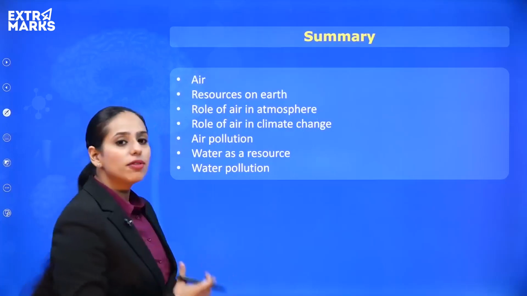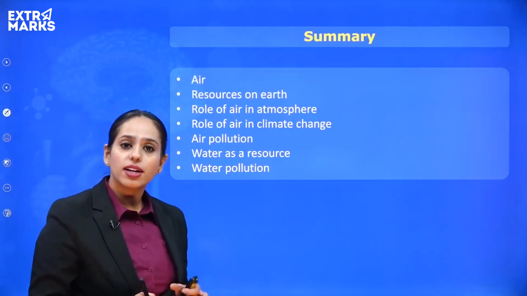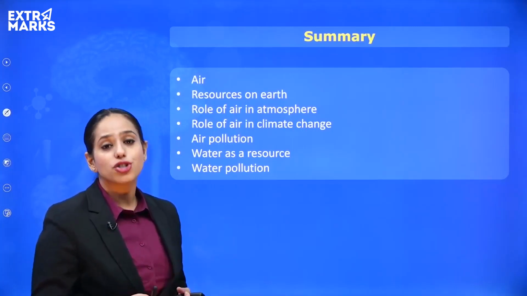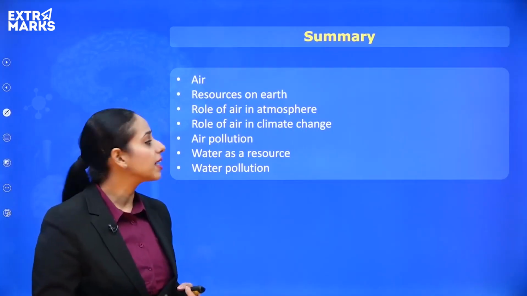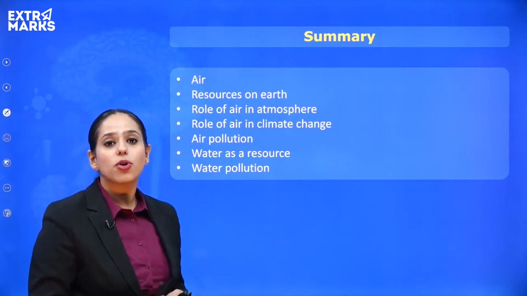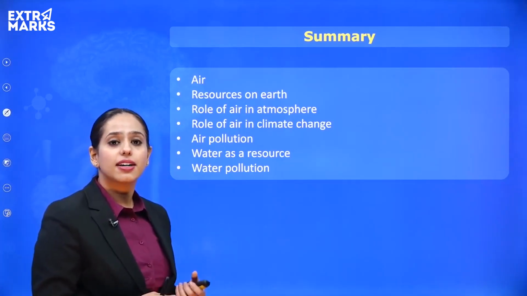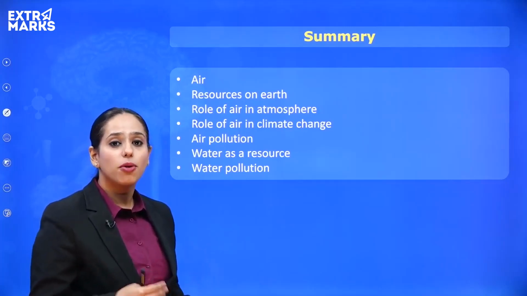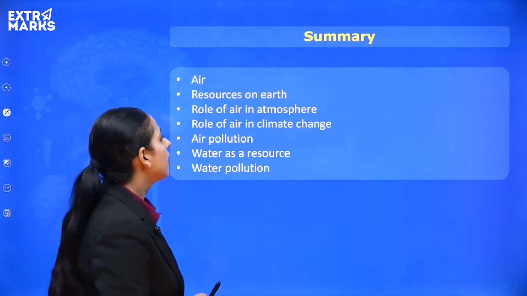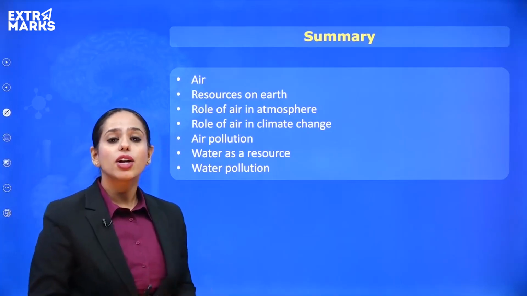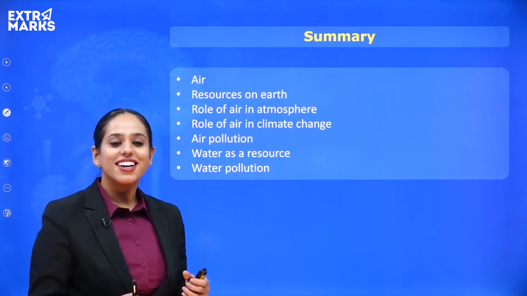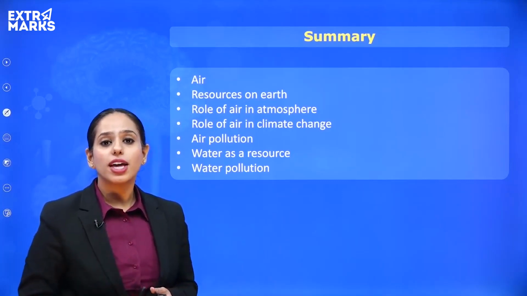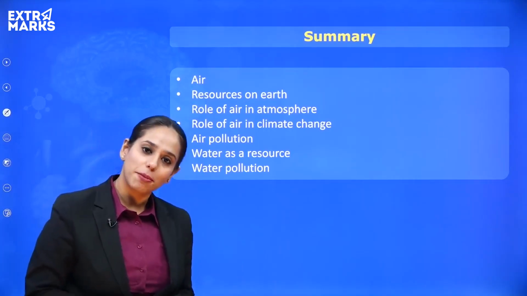Okay, so what we covered today is we talked about how air and water affect the living conditions of a region, how they affect the climate, and then we also discussed how these natural resources are getting misused and polluted because of human activities, right? So I would like you to think of different ways by which they can be conserved or protected, right? One of the ways is through balanced and sustainable living.